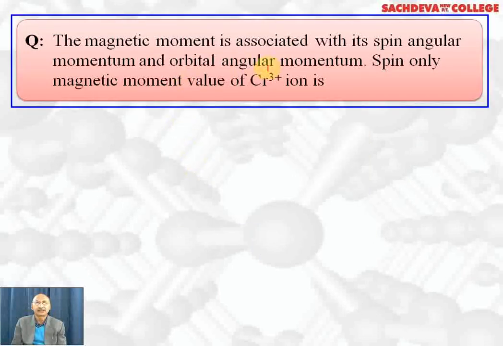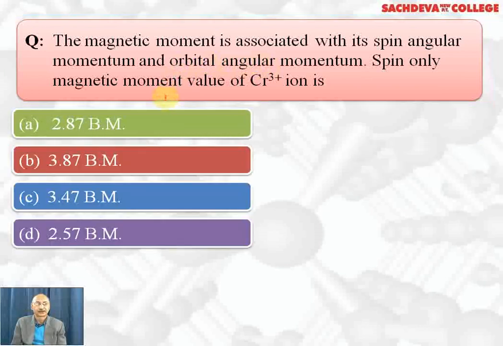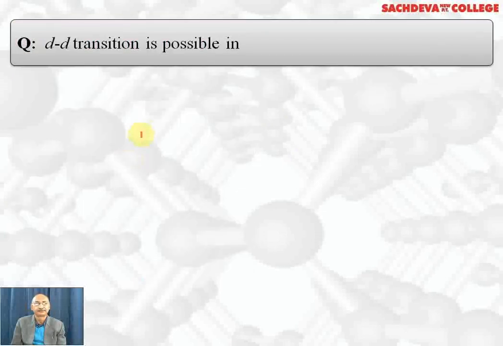The magnetic moment is associated with spin angular momentum and orbital angular momentum. The spin only magnetic moment of Cr3+ ion is? Correct answer is B part. How do we calculate? There are 3 unpaired electrons in Cr3+, 3d3, so 3 into 5, square root of 15, answer will be 3.87 Bohr magneton.